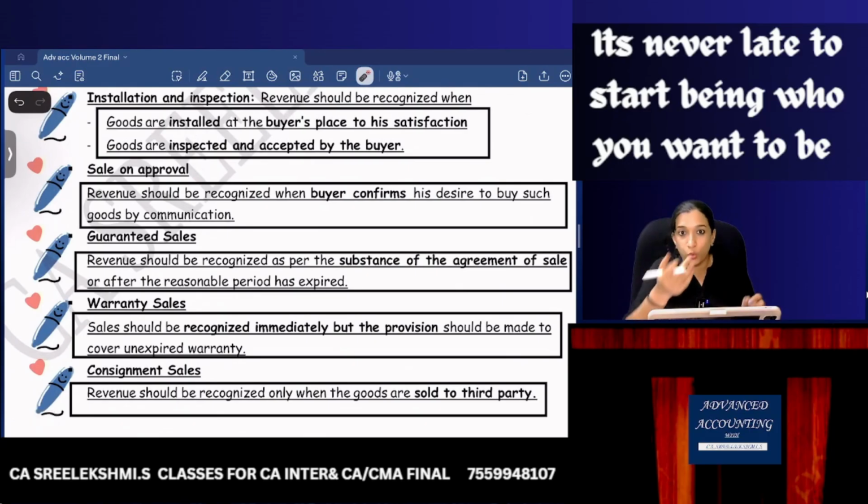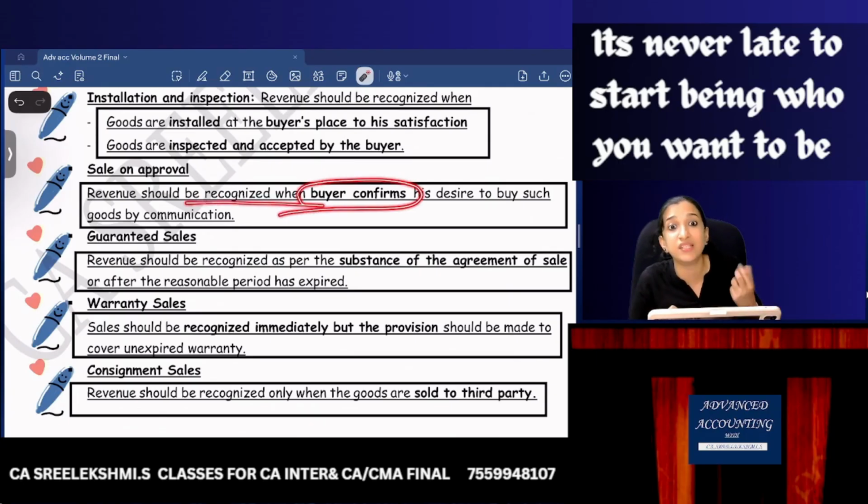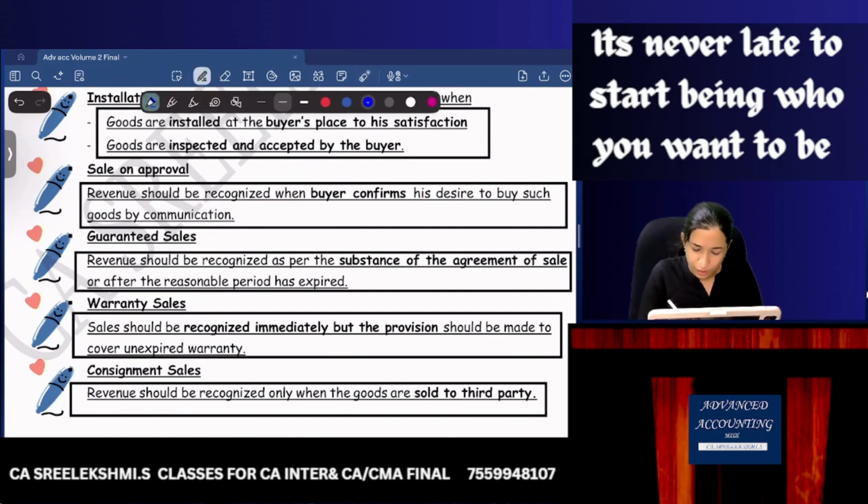Now, sale on approval basis. I sold goods, and only once they are approved will I recognize the sale. It requires the customer's approval, otherwise the customer can give it back. Revenue should be recognized only when the buyer confirms his desire to buy such goods, or when the time period for confirmation has elapsed.